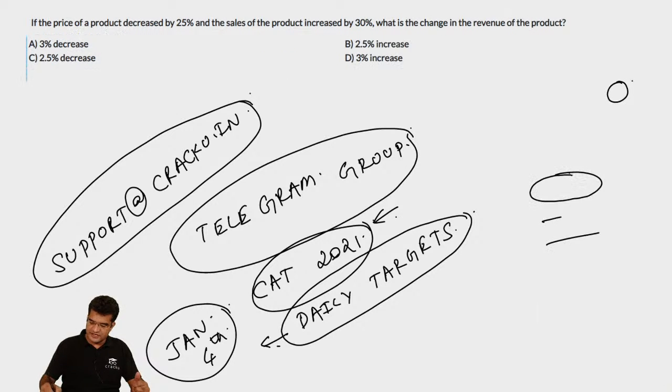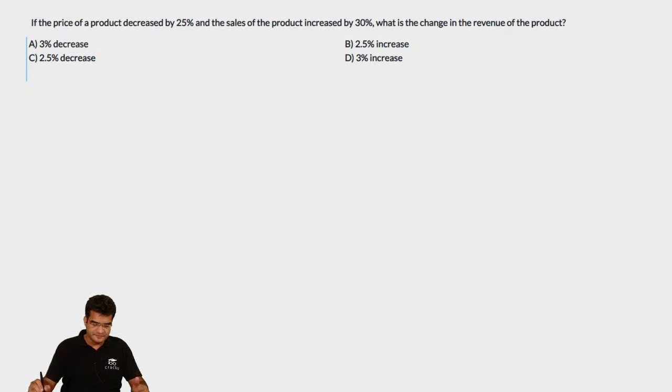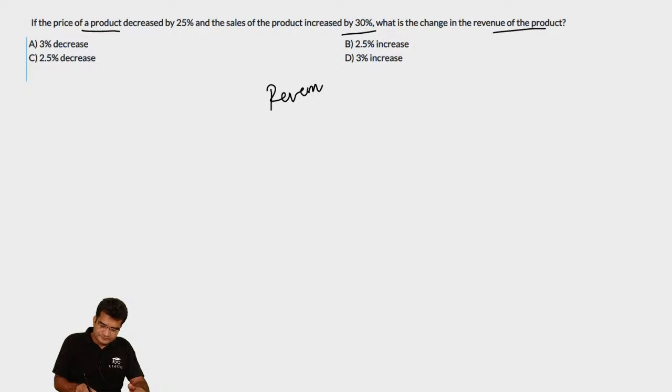So let us first try to see the solution for this question. The price of a product is decreased by 25% and the sales of the product increased by 30%. Then what is the change in the revenue of the product? The revenue of a product is equal to sales into price.